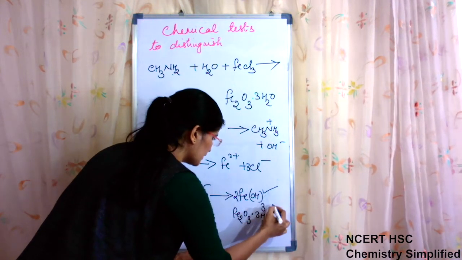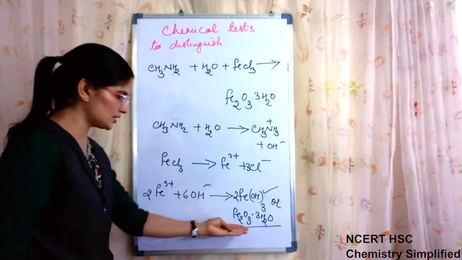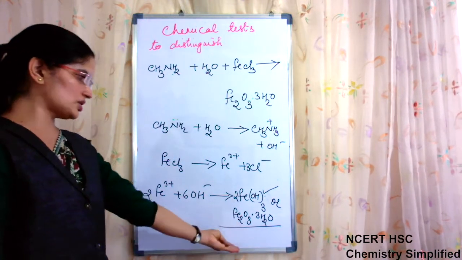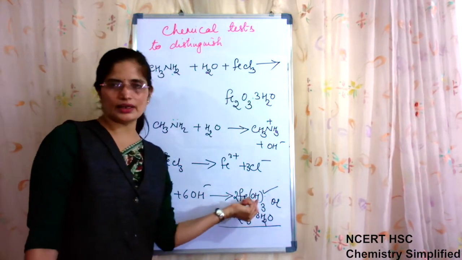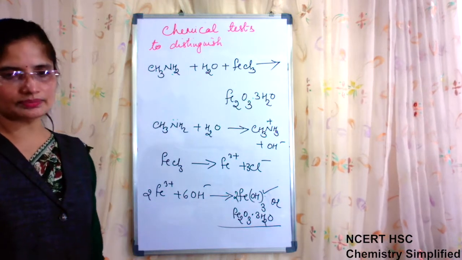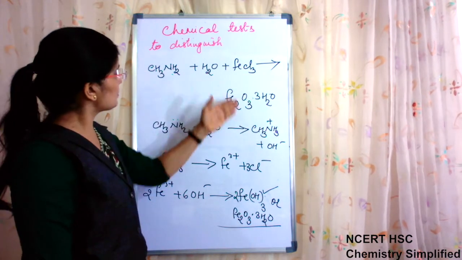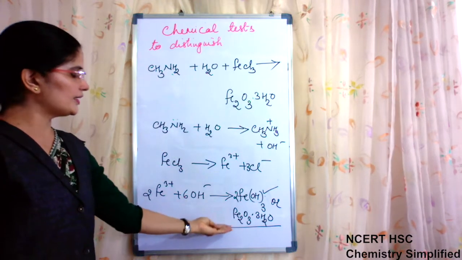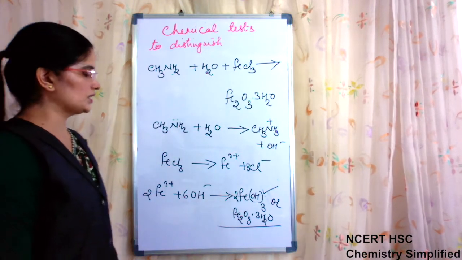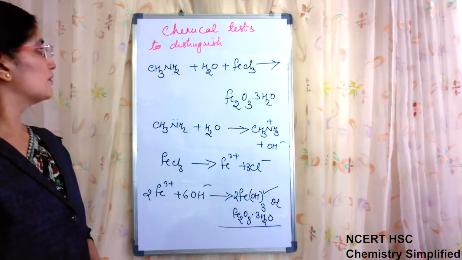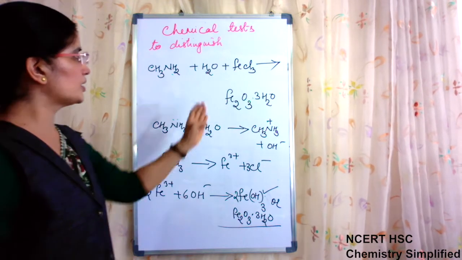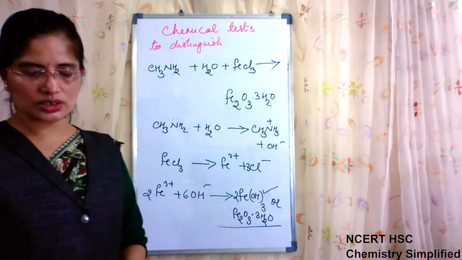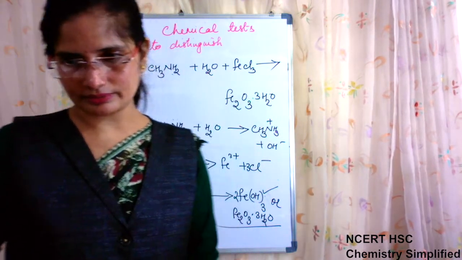Either we write it this manner or we write it this manner. So, this is hydrated ferric oxide, or simply we can call it ferric hydroxide. Okay. So, this is the method by which hydrated ferric hydroxide is formed when methylamine is dissolved in water to react with ferric chloride. So this is also important.